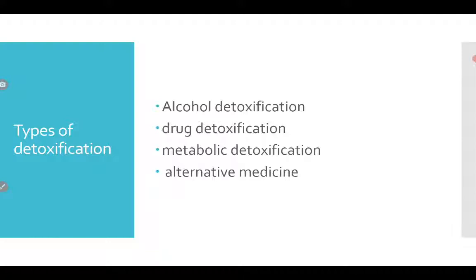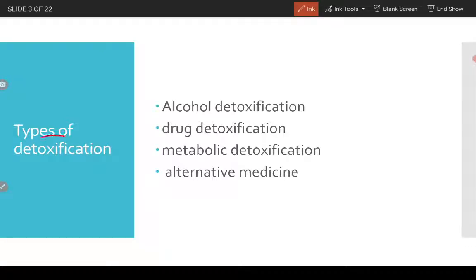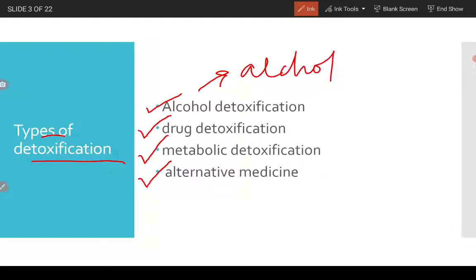So, what are the types of detoxification? These are alcohol detoxification, drug detoxification, metabolic detoxification, and alternative medicine. Alcohol detoxification is, of course, when we remove alcohol from the body. Those alcoholic people who ingest large amounts of alcohol must be detoxified.